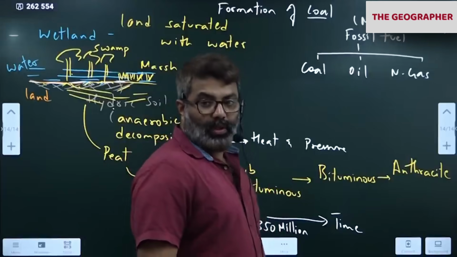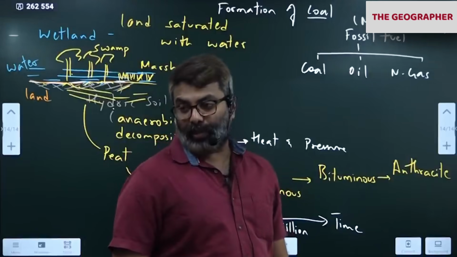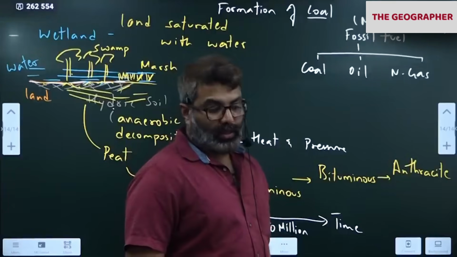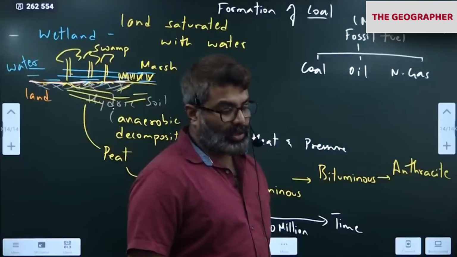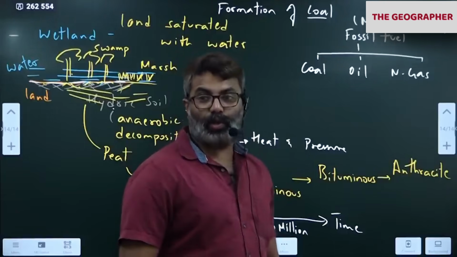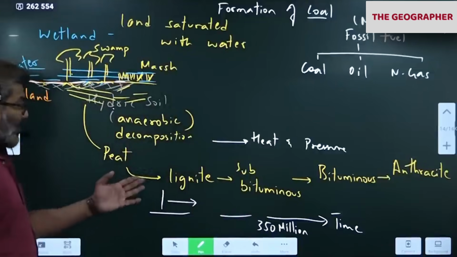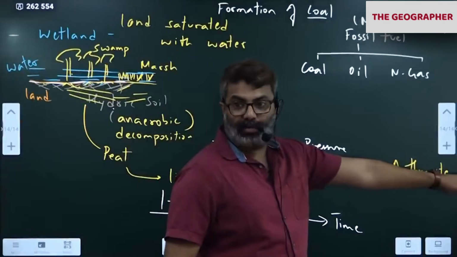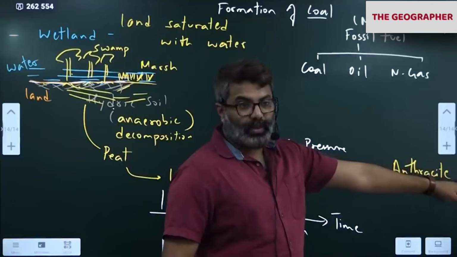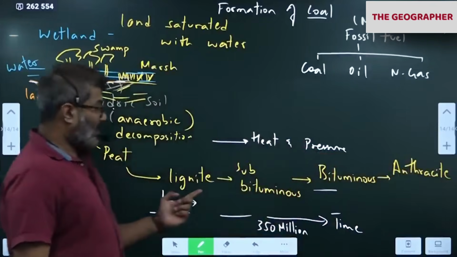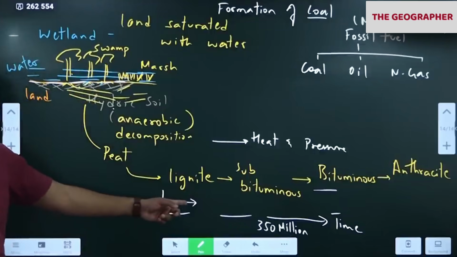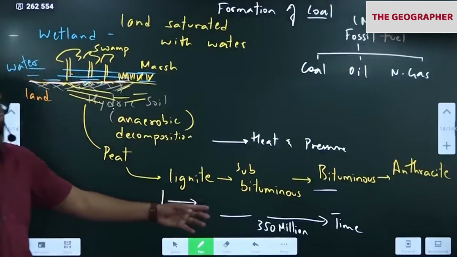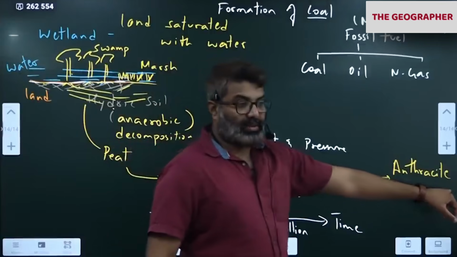Palana. Nichahom Valley, Kalakot, Jammu Kashmir. These are the best quality coal we have in India. What type? Anthracite type. Okay, Gujarat, Rajasthan, J&K, we have anthracite. Rest is all bituminous, subbituminous, lignite variety. That means in India we don't have much anthracite.